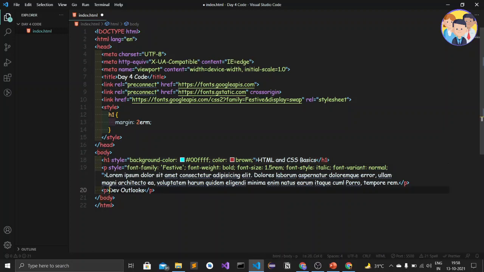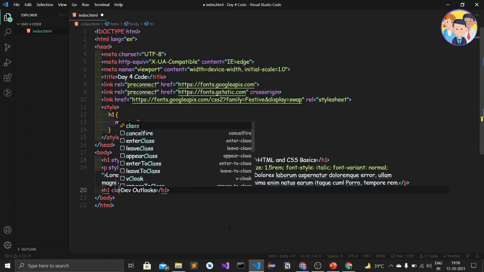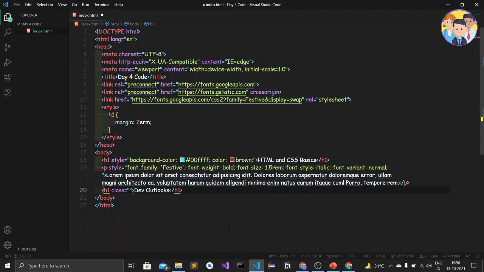So let's give this h1 a class name. Okay, so class is a semantic attribute. It is for our understanding and for CSS and JavaScript understanding. Okay, it just does not create any other stylings for our website. So I will give it a class name as demo.